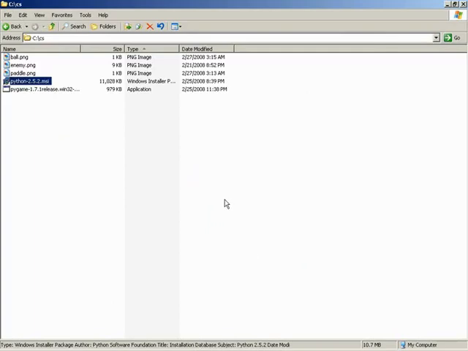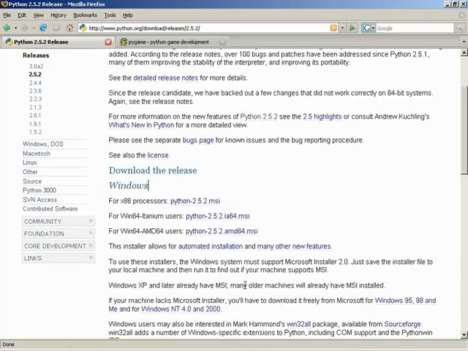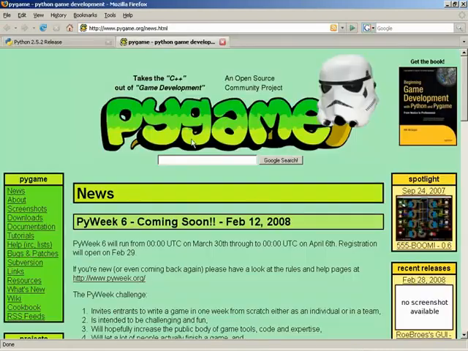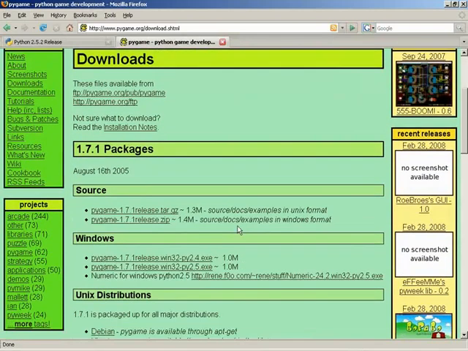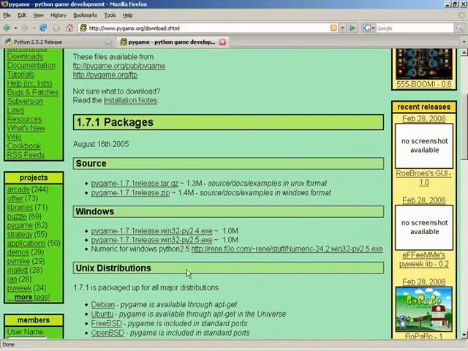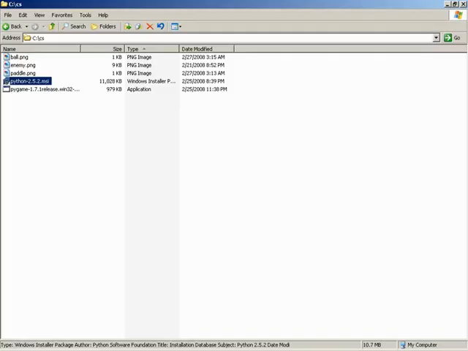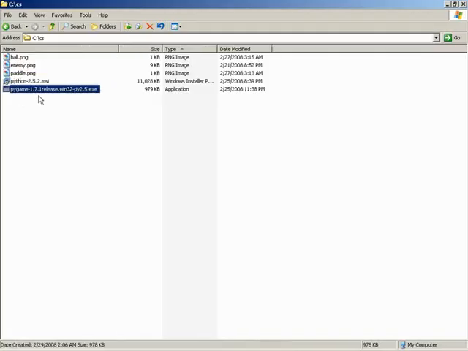With that, let me go ahead and point out PyGame, and that way we can install the two programs back to back. The other thing we would need to download is the PyGame library. We would find that at pygame.org. From the PyGame website, we would go over to the Downloads section, and inside of Downloads, we have different packages. We have the source, we have Windows, we have Unix distributions, and of course, being on a Windows platform, we would download version 1.7.1 for Python 2.5. Again, the most current version at the time of this recording. And that file exists here as PyGame 1.7.1 for Python 2.5.